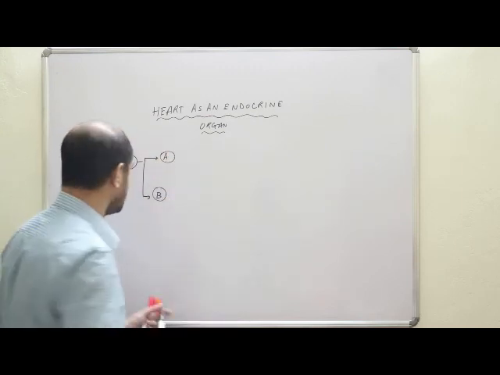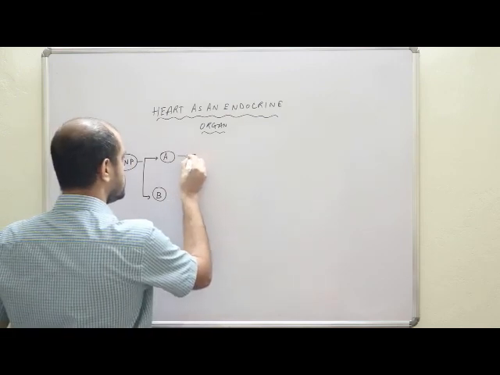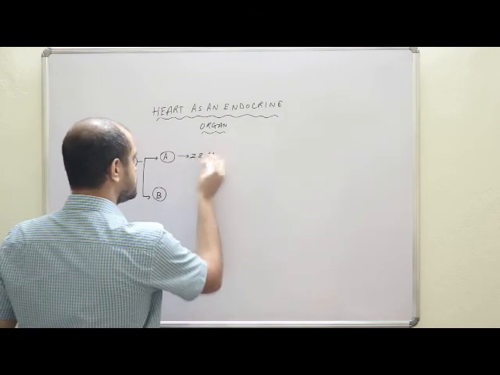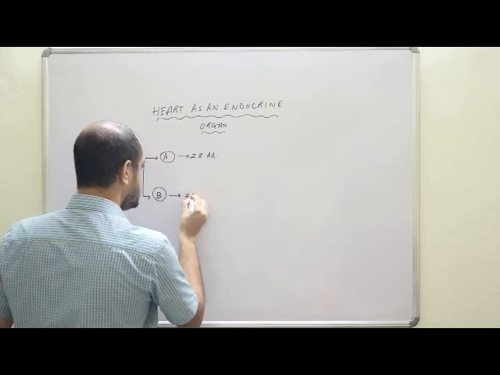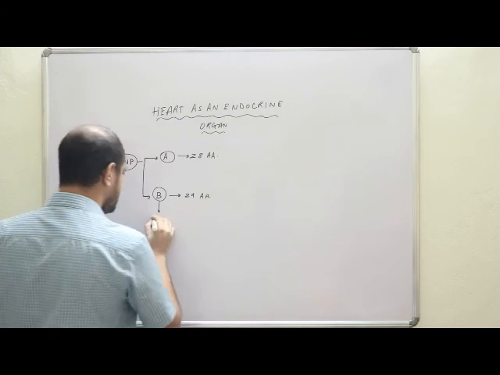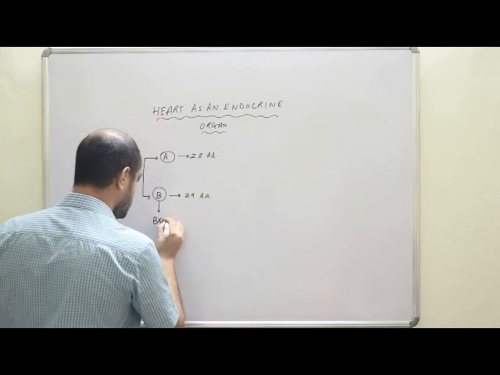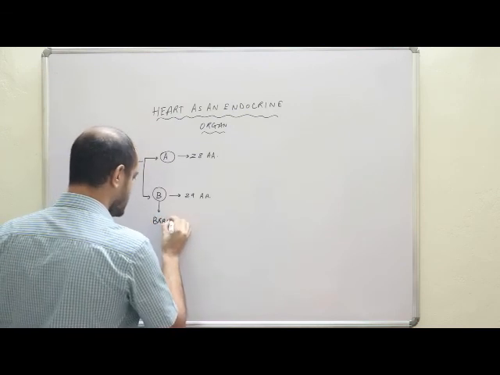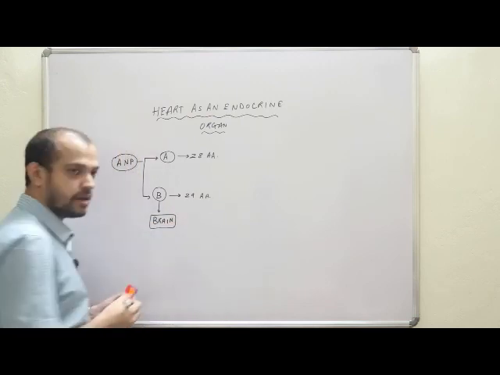Now, A type has 28 amino acids. B type has 29 amino acids. Now, B type was actually found first in brain. That's why it is called B type, or brain natriuretic peptide. Clear? But it is actually secreted from heart as well.